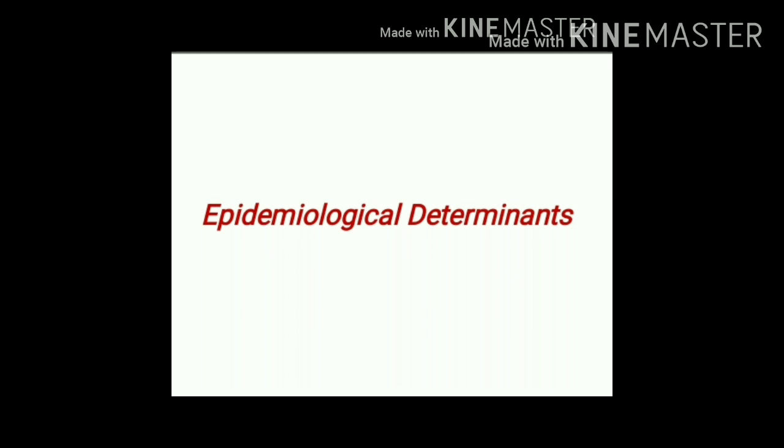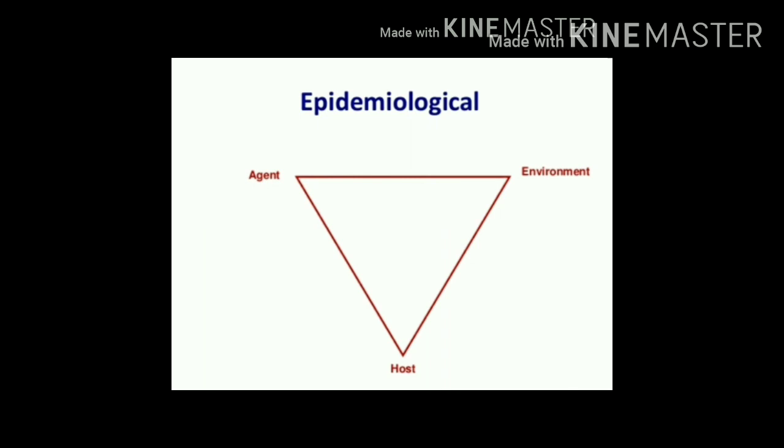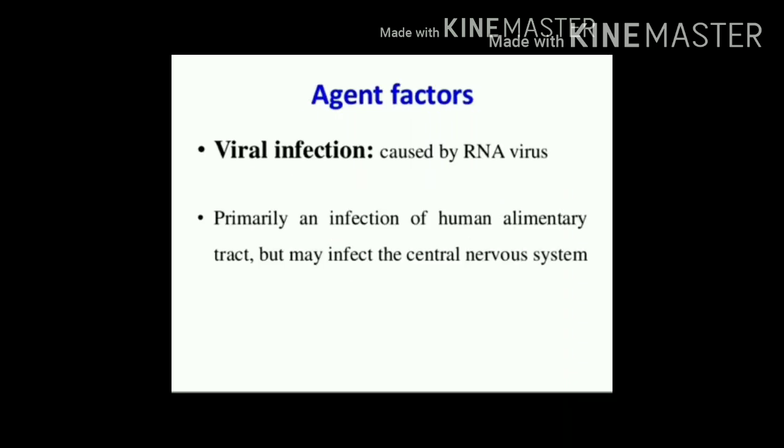Let's see the epidemiological determinants of poliomyelitis. Epidemiological determinants include understanding of agent factors, host factors, and environmental factors related to poliomyelitis. Agent factors. Poliomyelitis is caused by an RNA virus. This RNA virus belongs to the family Picornaviridae. This virus primarily infects the alimentary tract, but in very few cases it is capable of affecting the central nervous system.